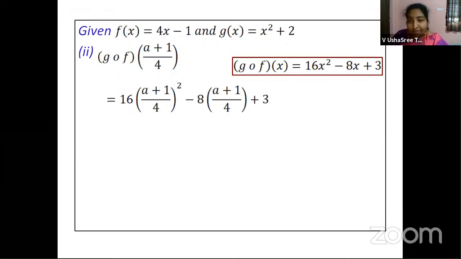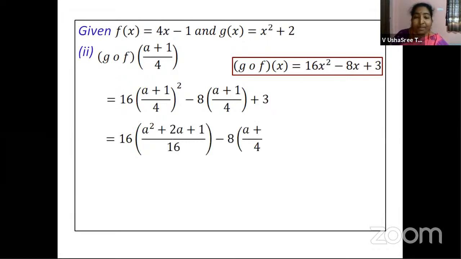We have taken this and just, instead of x, we have substituted this value. All right, then 16 into a square plus 2a plus 1 by 16 minus 8 into a plus 1 by 4 plus 3. See, what is this expansion? This is a plus 1 by 4 whole square. 4 square is 16. Right, children? So 16 and 16 get cancelled. And here 4 ones are 4 and 4 twos are 8.